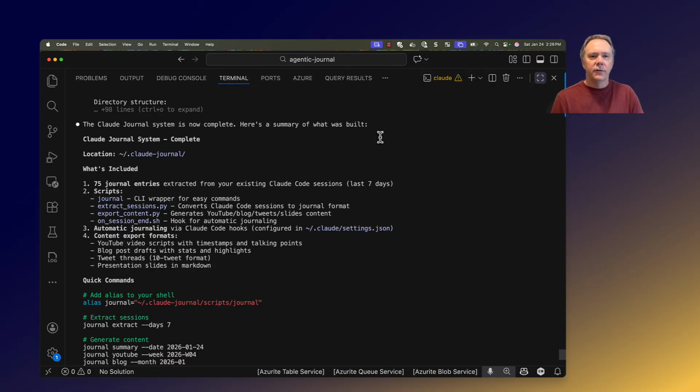The Claude journal system is now complete, and here's a summary of what was built. The journaling is going to be captured at the root, in the Claude Journal. It found some previous sessions that I had locally, and it was able to pull those out and write those down for me.